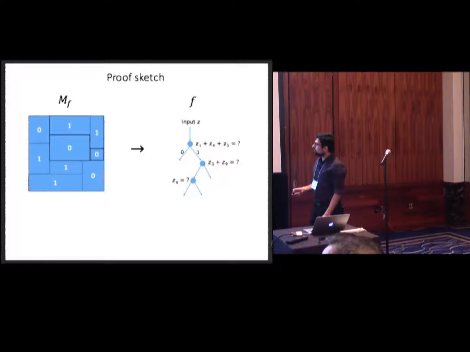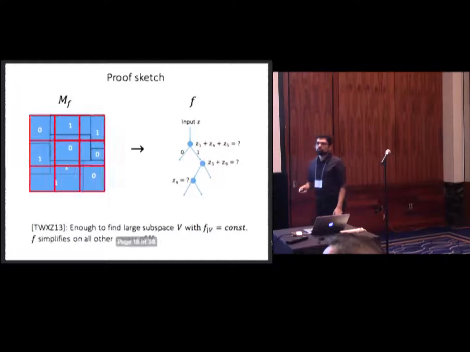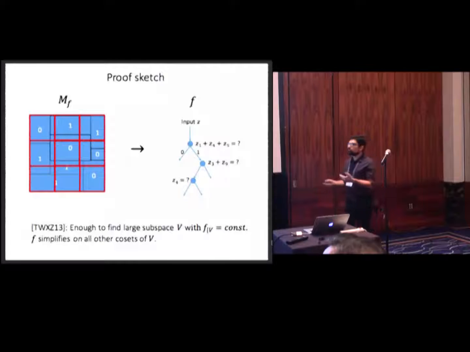All right? So an interesting observation that was made in the same paper that I mentioned is that to construct a parity decision tree for your function, it's actually enough to just find one big subspace. And why is that? Because if you find one big subspace such that your function is constant on that subspace, then your function would simplify on all other cosets as well.